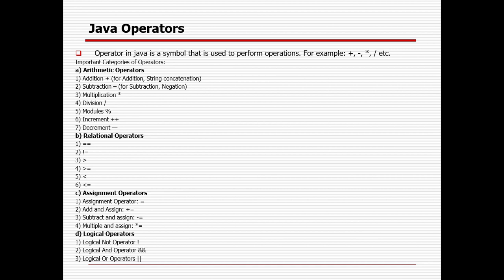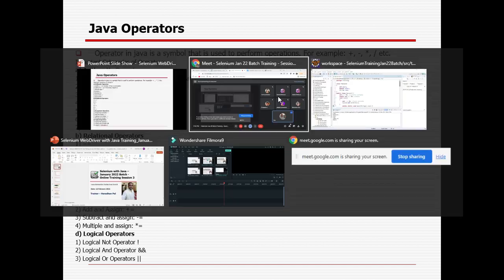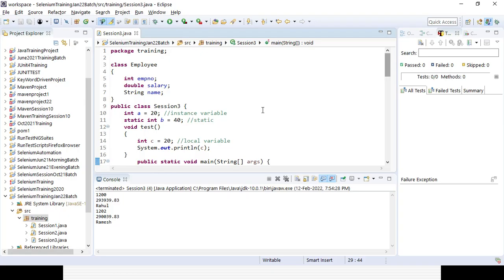Then the operators, just like normal operators. So subtraction, addition, multiplication, division, relational operators, assignment operators, and logical operators are there in Java. And how can you use them? You can just go to the main method and try to use them. There is no difference, it's kind of a normal thing, but still you can use them.